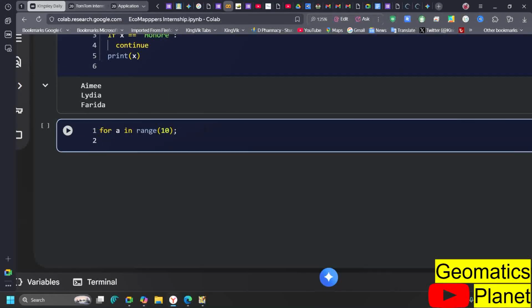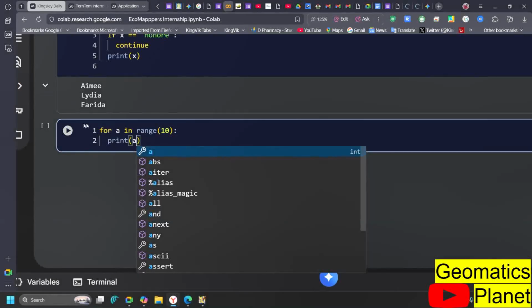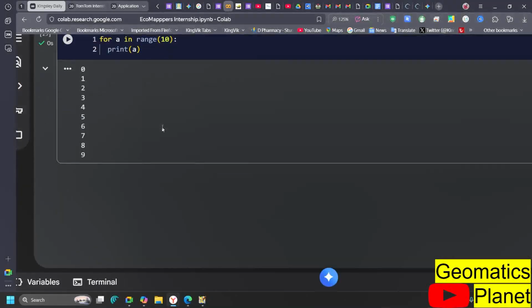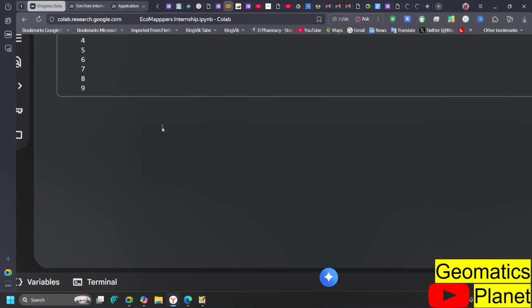I've told you that it returns the range not including this particular one. So print a. If you run this code, it's going to bring all the ranges you have given it: between 0 and 10, but don't include 10. That is how you can work with range.